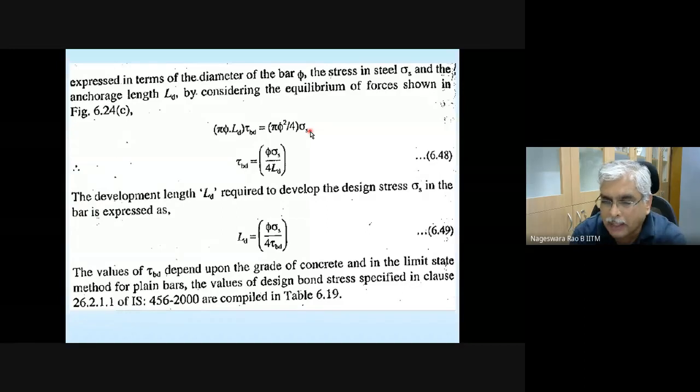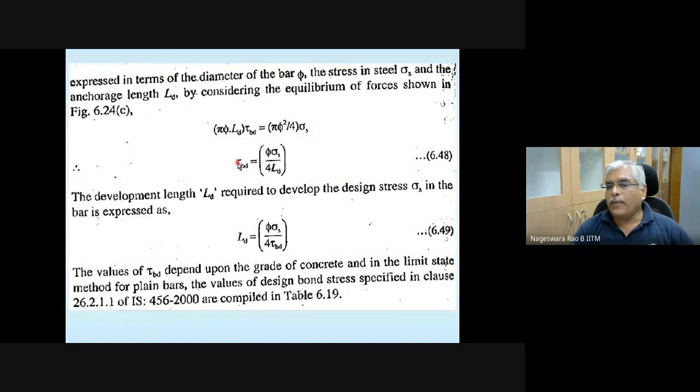Force that is pulling the bar is going to depend on your bending moment, and because of maximum bending moment, stress is going to be maximum. Stress in the rebar times the cross-sectional area of rebar. Please note that this relation is written for one rebar. And a similar kind of relation, if you have n number of rebars, you can write for all the rebars. Or whichever bar is critical, you can check for that.